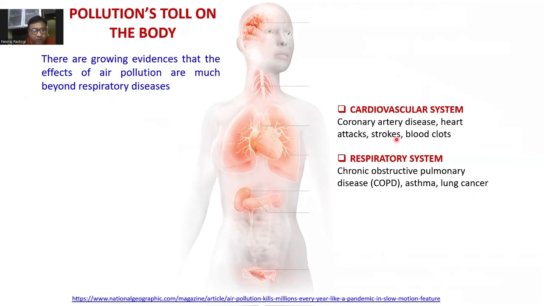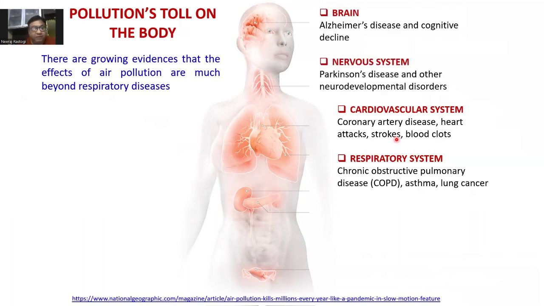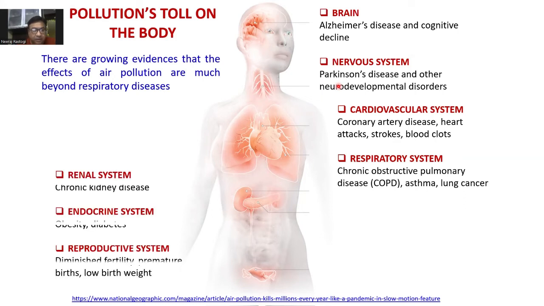But there is growing evidence that the effects of air pollution go much beyond respiratory diseases. Like, it can affect our brain. Many of us know what Alzheimer's and cognitive decline are. That means we start forgetting, or our thinking power reduces. So that is how it affects the brain. It affects the nervous system. Parkinson's disease means our hand shakes if you are holding something. Then studies have shown that it affects the renal system, that is, chronic kidney disease.